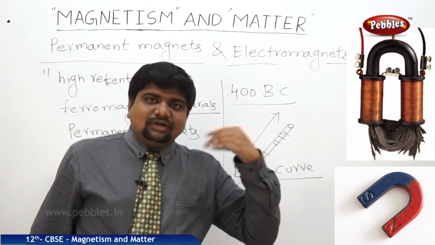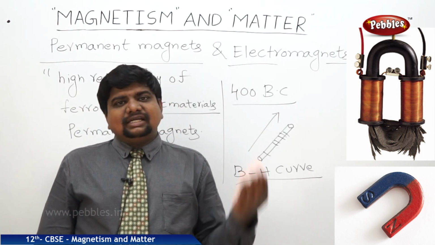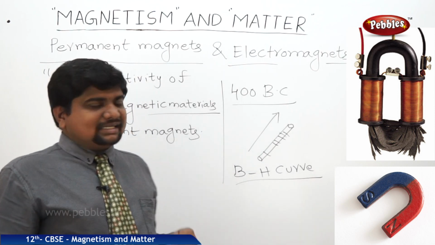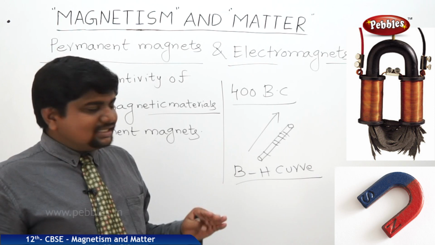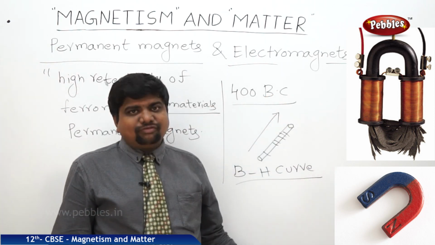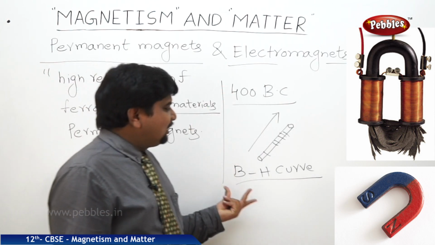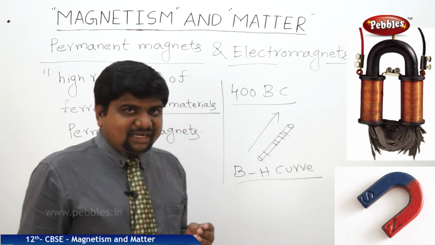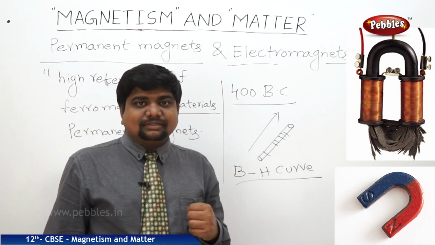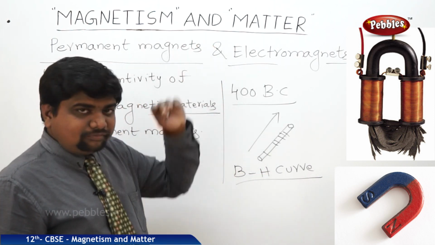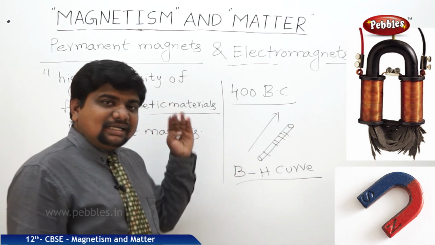In olden days, if you wanted to listen to anything, audio cassettes were used. Nowadays we are using CDs, DVDs, Blu-ray discs. These are all made up of ferromagnets, which keep the information in an electromagnetic wave form, so the data cannot be lost easily. The best example of ferromagnetic material is the external or internal hard disk of a computer system. Those are also made of ferromagnets, so they cannot be erased easily because of coercivity.